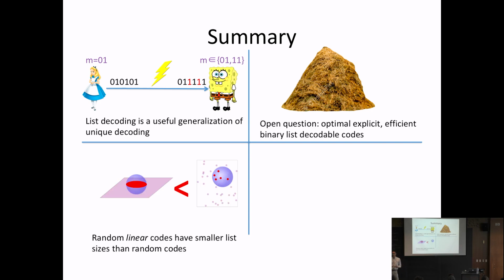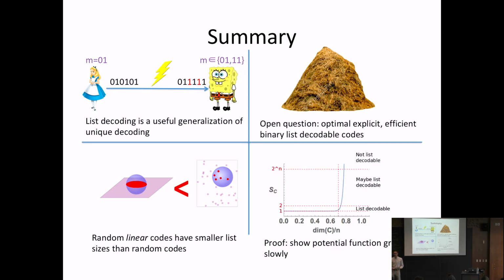And then we talked about our main result that random linear codes have smaller list sizes than completely random codes of the same size. So in terms of the mathematical question, random subspaces are less clustery than random sets of the same size. And we talked a little about the proof, which is by considering an appropriate potential function. Okay, that's it. I'm happy to take questions.